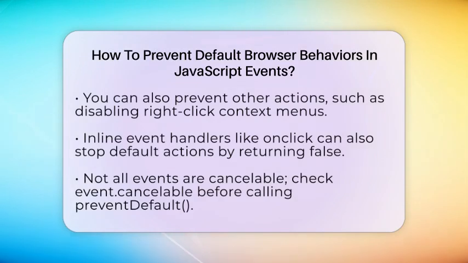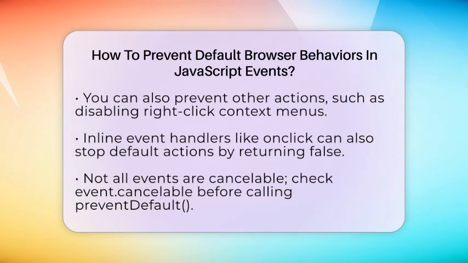action. It's especially useful when you want to validate form data before submitting, or when you're building a single-page application where page navigation is handled by JavaScript. You can also prevent other default actions, like stopping a form from submitting so you can check the input first. Or, you might want to disable right-click context menus for certain elements by preventing the context menu event.